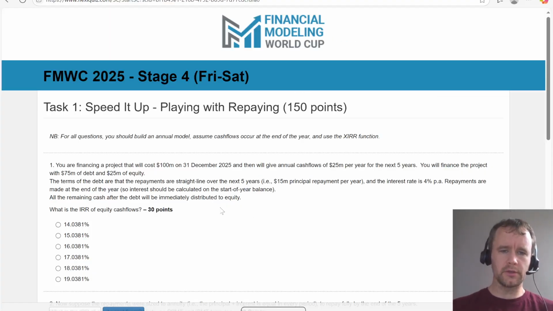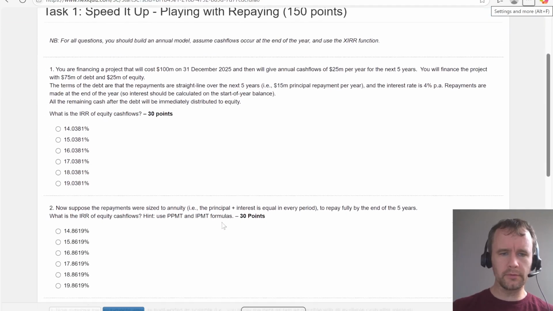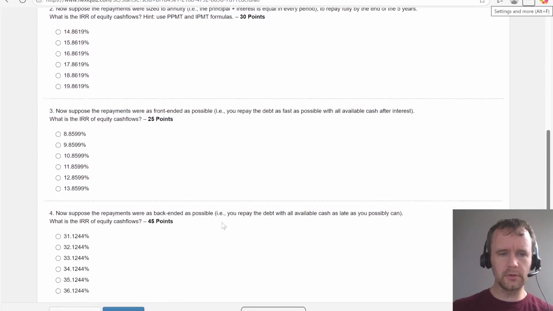Financing a project that will cost $100 million on 31st December 2025. Annual cash flows the next 5 years. I suppose the repayments are sized to annuity. Payments are as front-ended as possible.